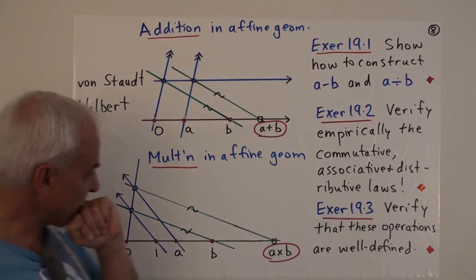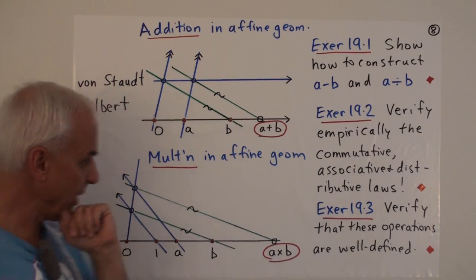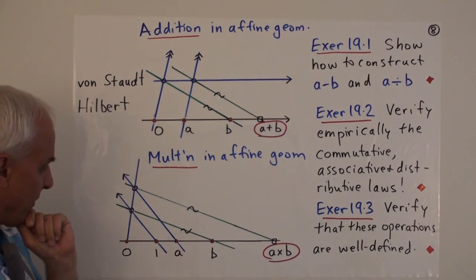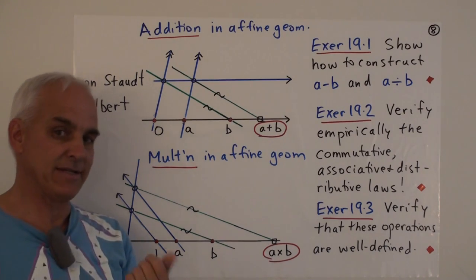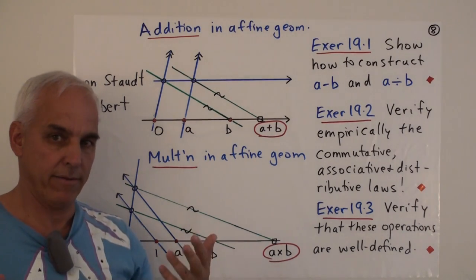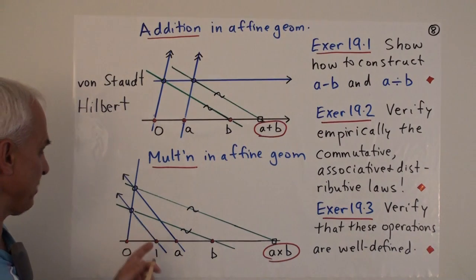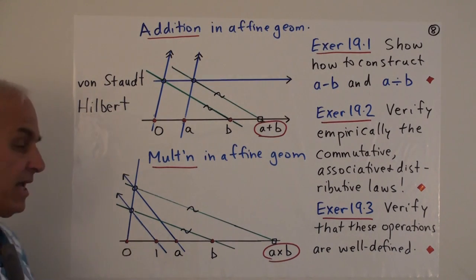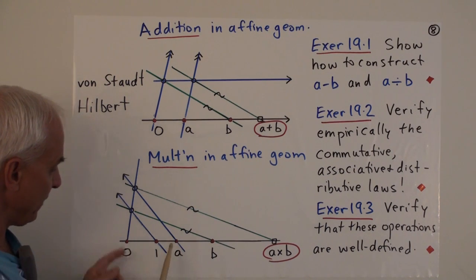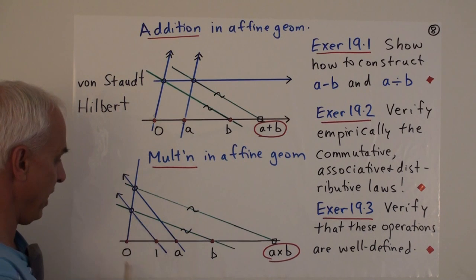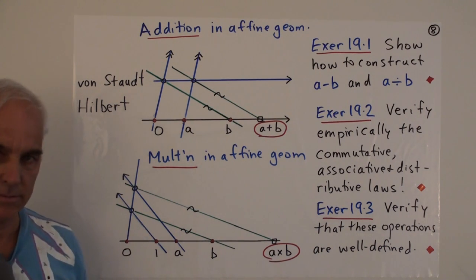A little bit more sophisticated is multiplication. So here's multiplication in this setting, and for that we need not just a 0, but we also need another distinguished number, which we're going to call a 1. Okay, so it's just another special point, or maybe segment, on the line. And now I'm going to show you how to multiply A and B. So this is A, representing that segment A, and this is B, representing that segment B. Then here is A times B.